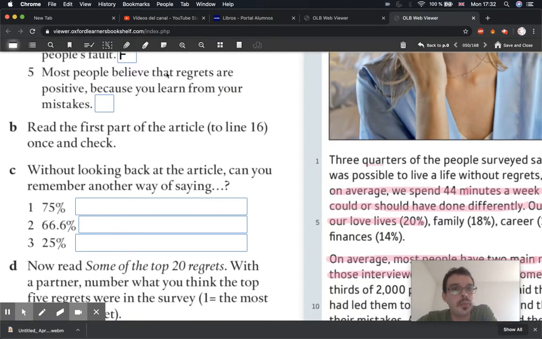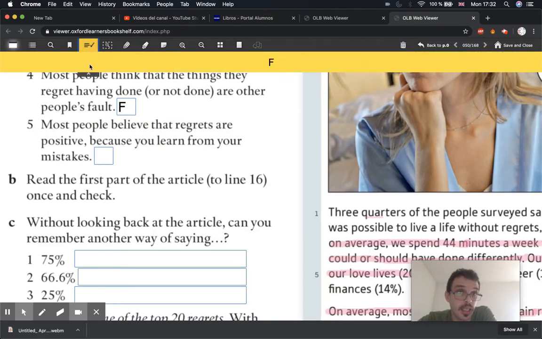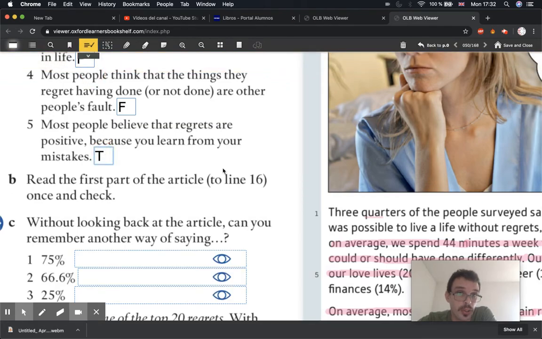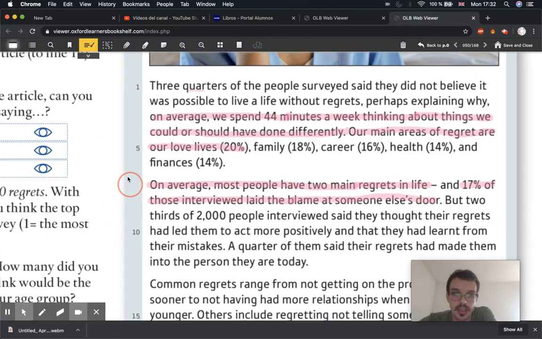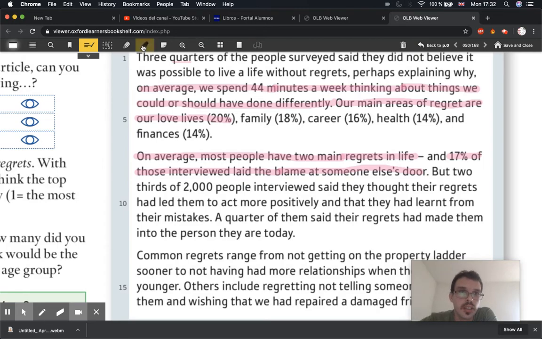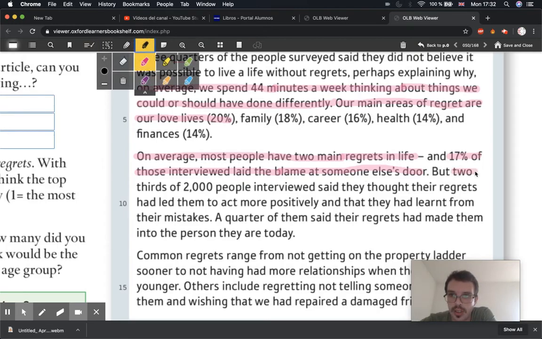Number 5, most people believe that regrets are positive because you learn from your mistakes. That is true. Let's see where it says this in the text. Okay, so I'm going to highlight it. Here it says 2/3 of people interviewed said they thought their regrets had led them to act more positively and that they had learned from their mistakes.